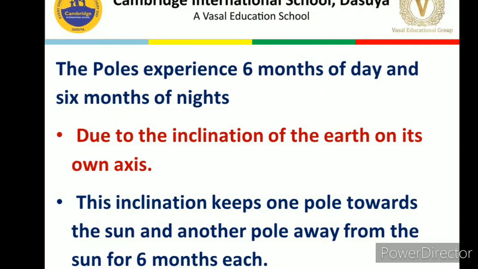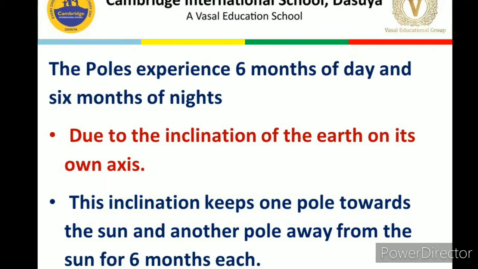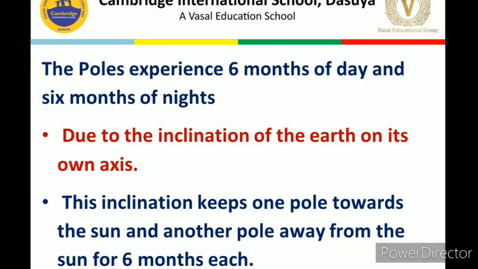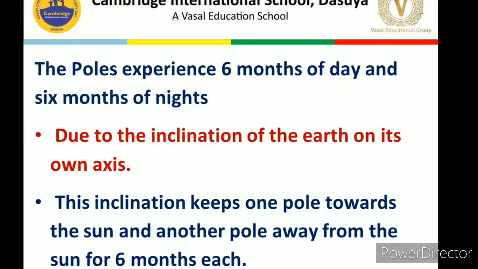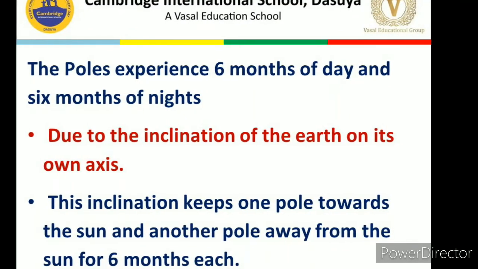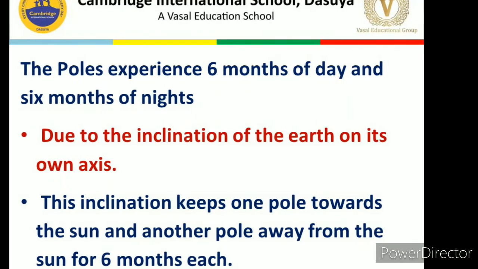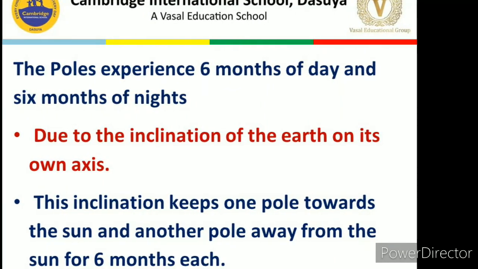And this inclination keeps one pole towards the sun and another pole away from the sun for 6 months each. Is it clear? Due to the inclination of the earth on its axis, sometimes one pole is away from the sun and one is toward the sun, and sometimes the other pole is away from the sun and the one is towards the sun.